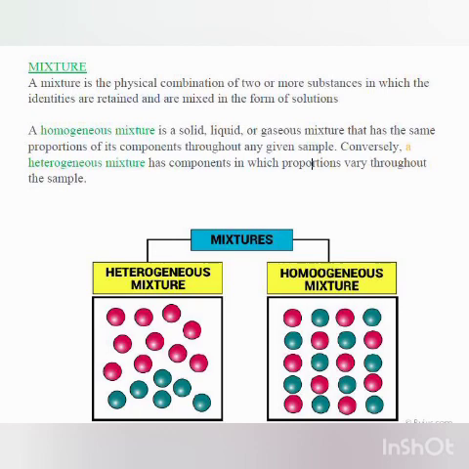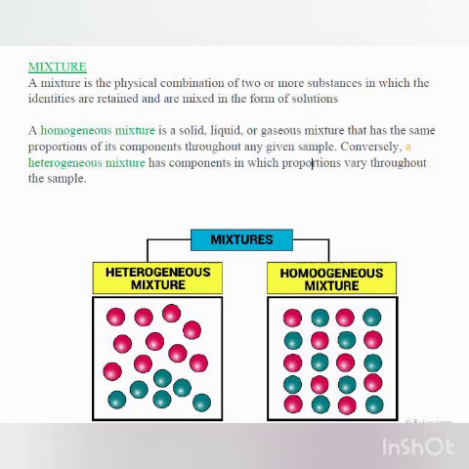So that is a homogeneous mixture, like sodium chloride in water, then sugar in water. You can also see some examples in the flow chart in the image.